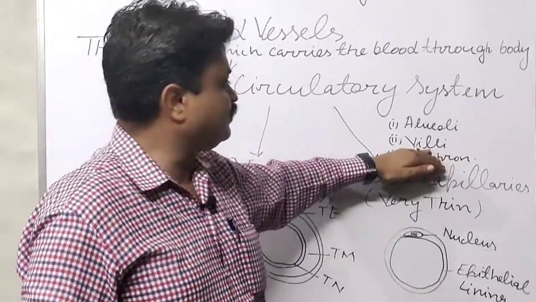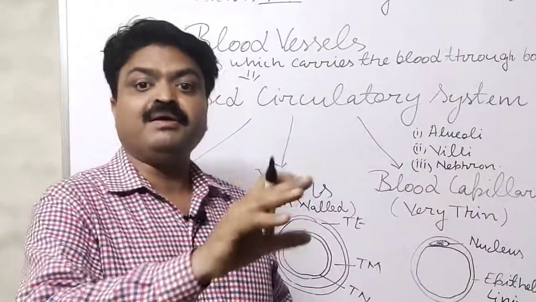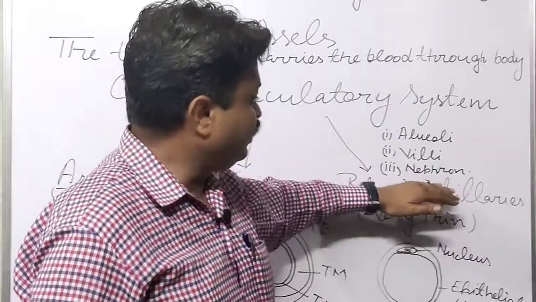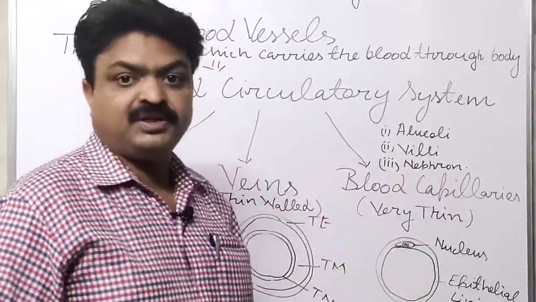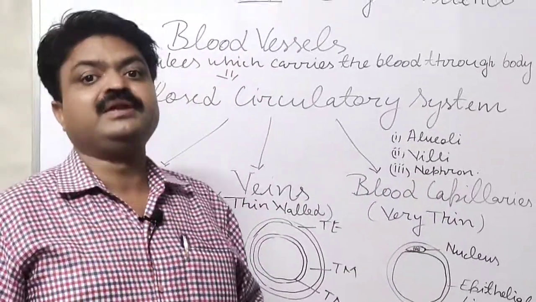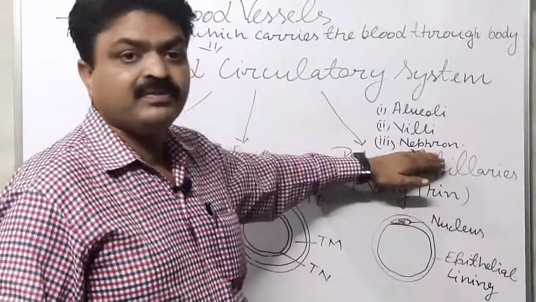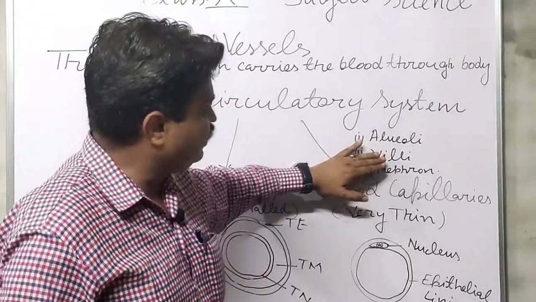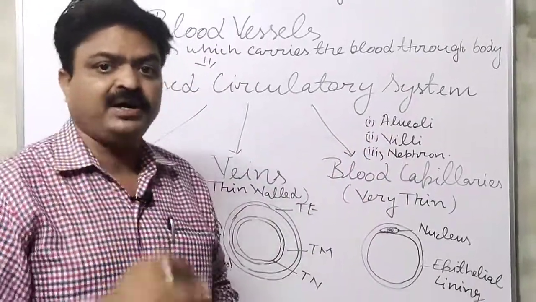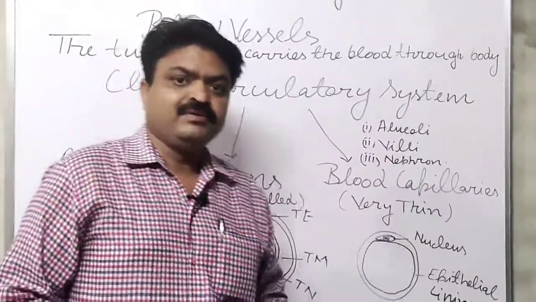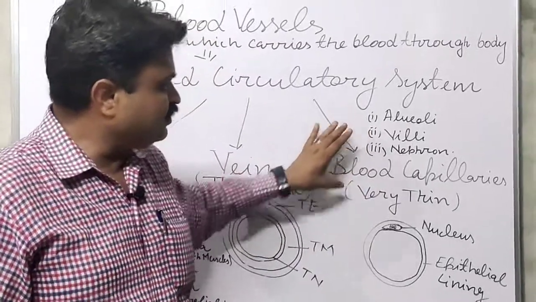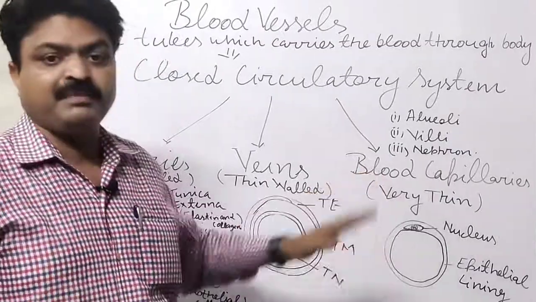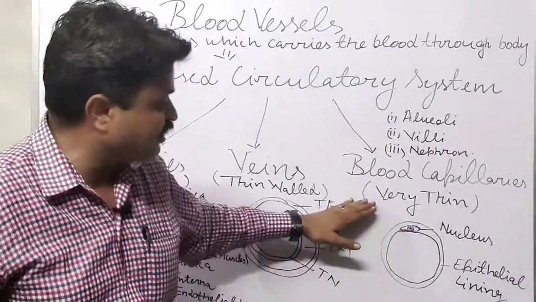In the villi, the transfer of the absorbed food takes place, meaning the food is absorbed here. In the nephron, reabsorption and filtration take place. So alveoli, villi and nephron are the parts of our body where the exchange of substances takes place with the help of blood capillaries, student.